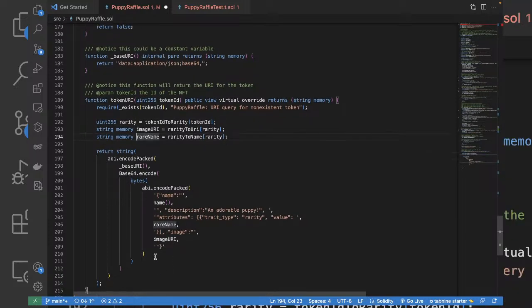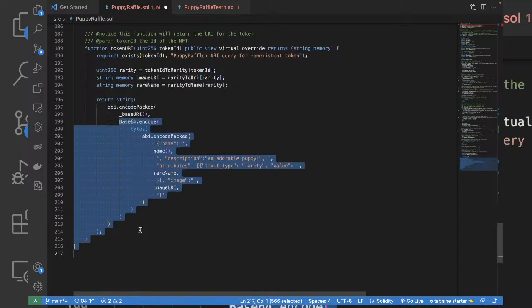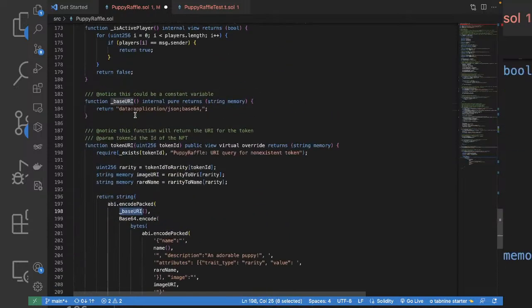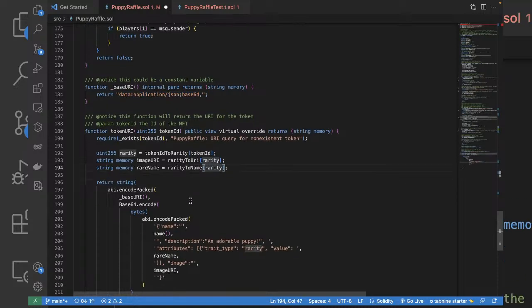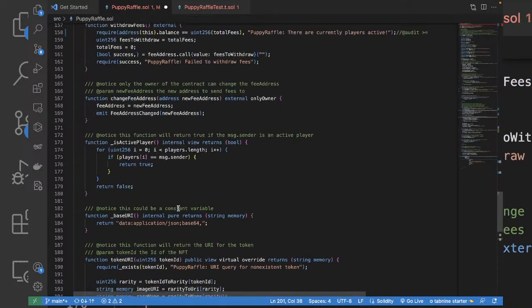We are first using abi.encodePacked to pack all the metadata and converting it to bytes, using the Base64.encode function. Then again we are going to encode with the base URI, which is this one, so that it can be rendered in the browser. Yeah, and again we're going to convert into a string. That's definitely a good idea.